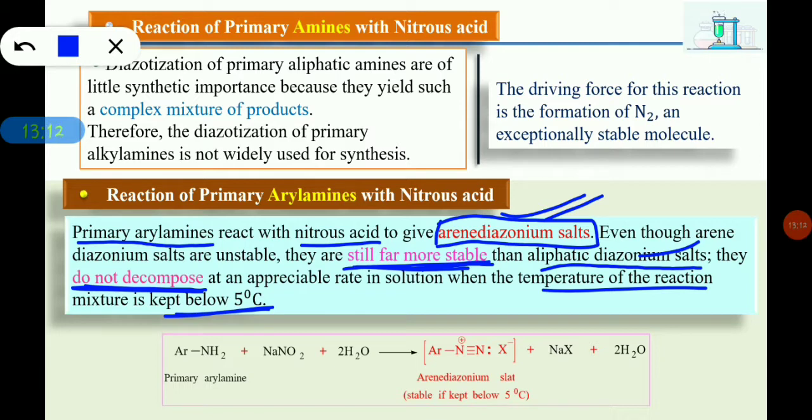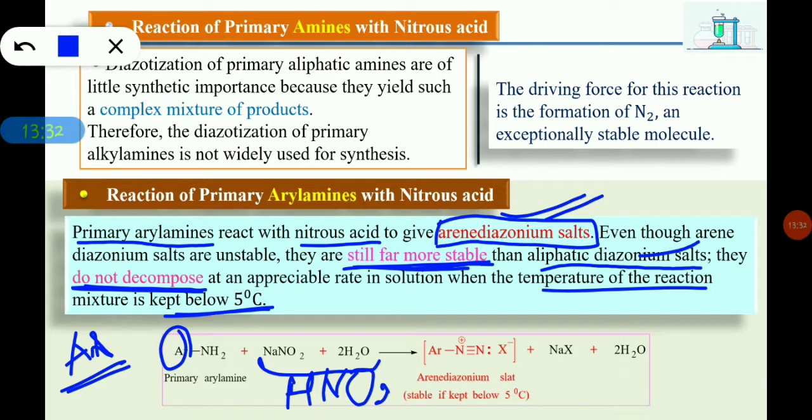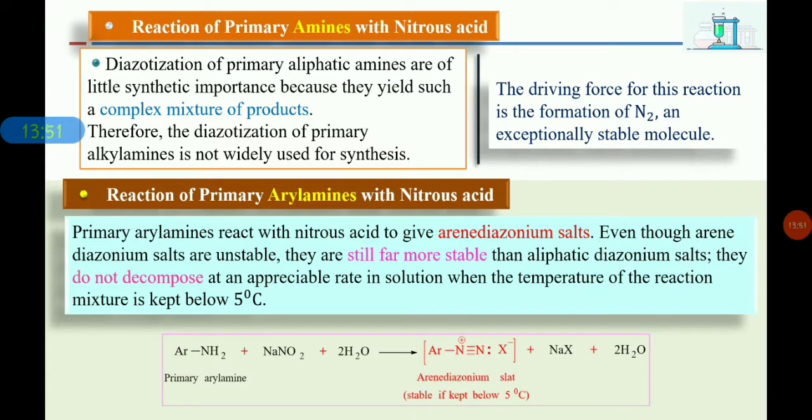Here you can see ArN2+, where Ar stands for the aromatic or aryl group. So this aromatic amine, when it reacts with nitrous acid, HNO2, gives what? Arene diazonium salt. This arene diazonium salt is stable only if the reaction condition is maintained below 5 degrees Celsius. And one more important thing is that these arene diazonium salts are stable as compared to aliphatic diazonium salts.